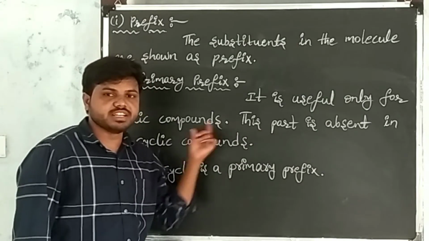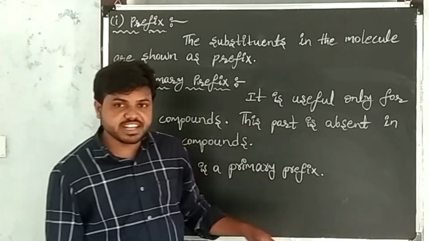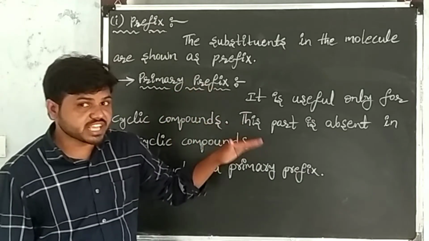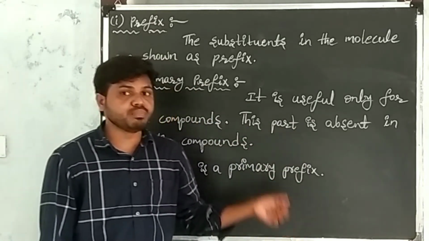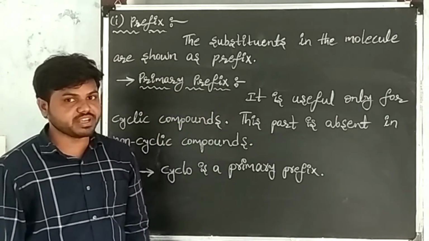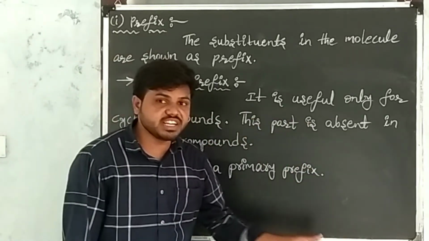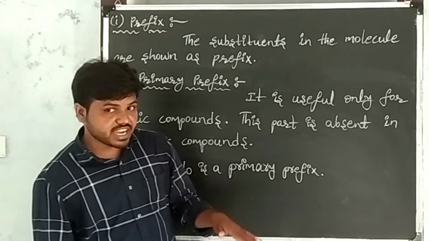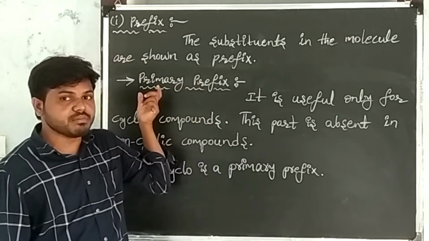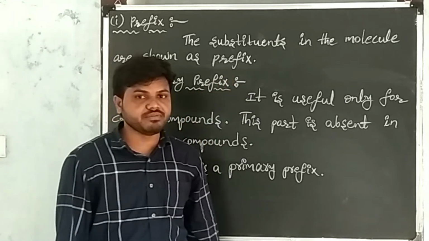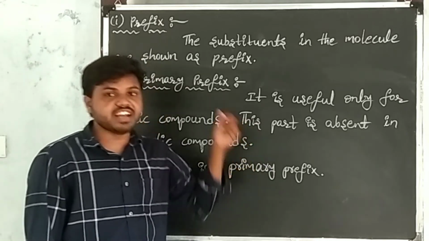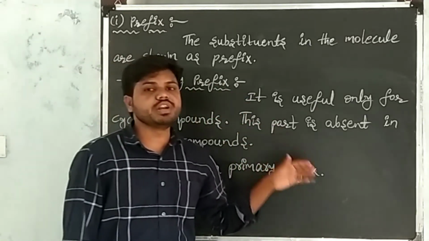From this we can say, if a cyclic is present in the given carbon compound, then only write the primary prefix. If the cyclic is not present in the given carbon compound, no need to write the primary prefix. I am repeating, if the carbon compound has a cyclic, write the primary prefix, otherwise no need to write the primary prefix.